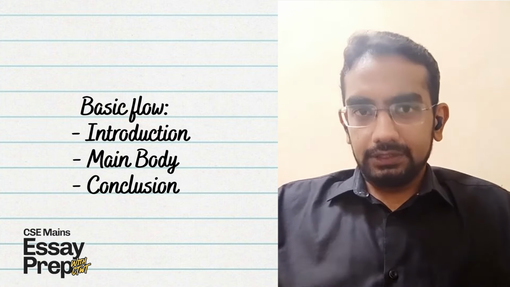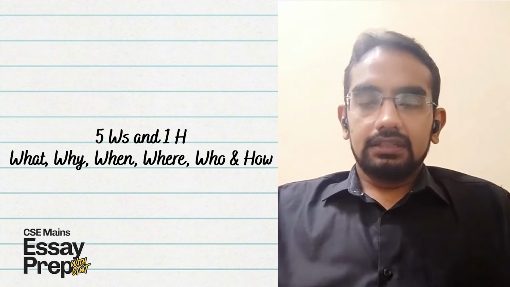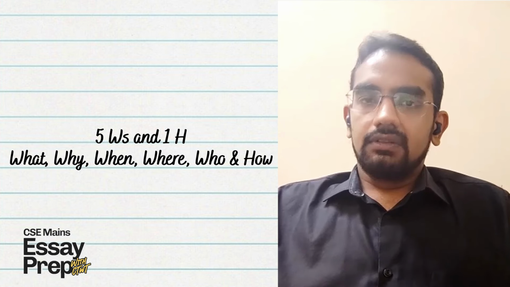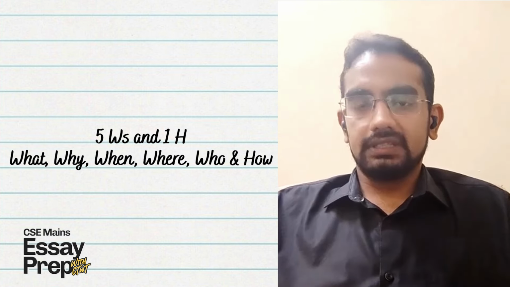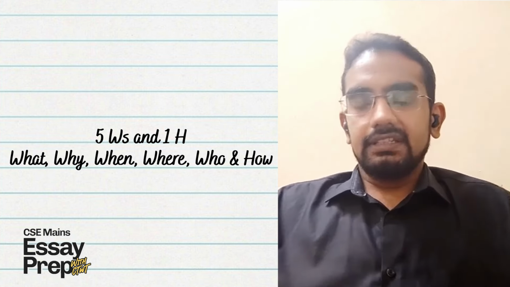And then not only the aspects, but also the 5 Ws and 1 H. So you design the questions that you're going to be answering in the essay. And then comes the aspect that you will cover, from the historical aspect to the present and then to the futuristic conclusion. So this is basically the flow of the essay.